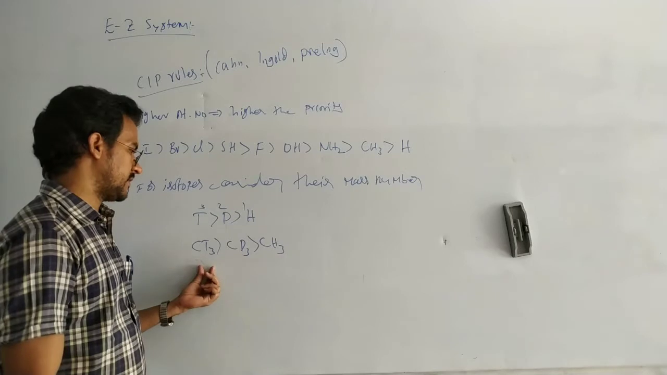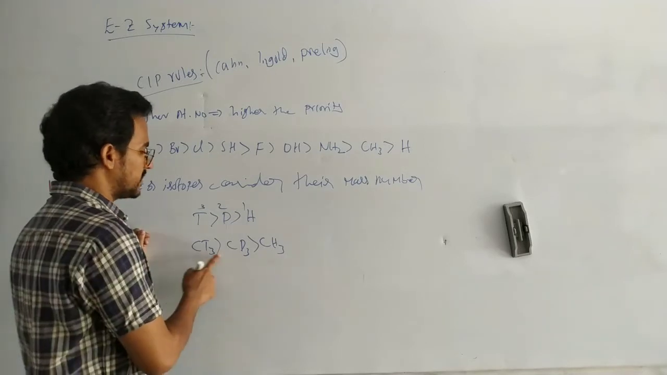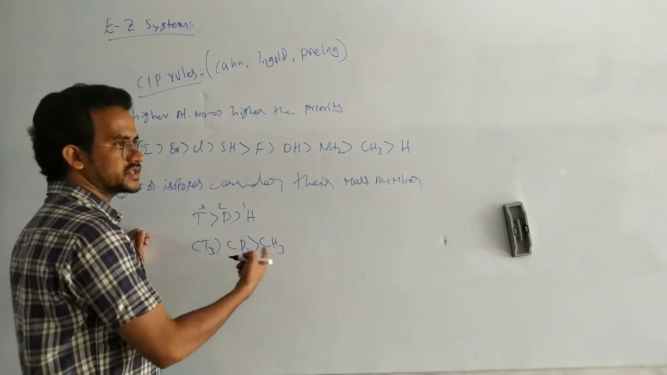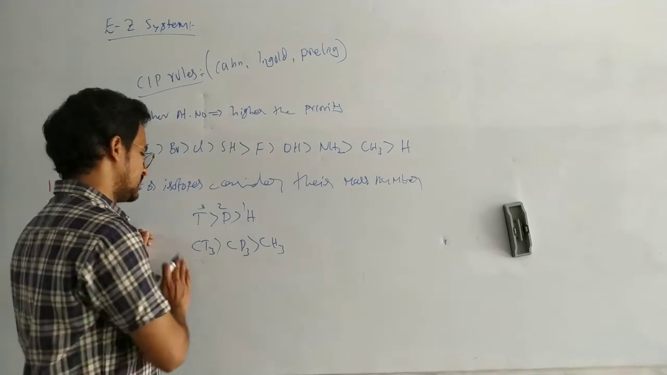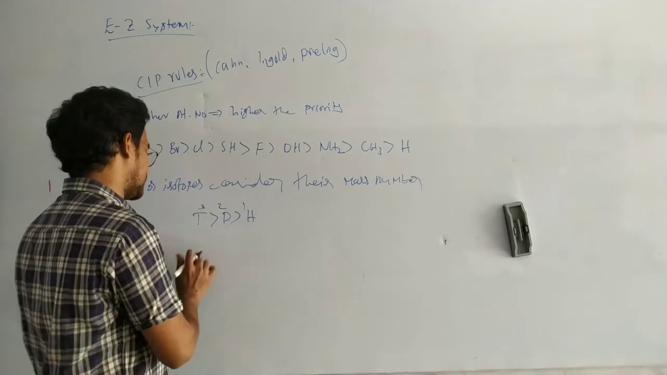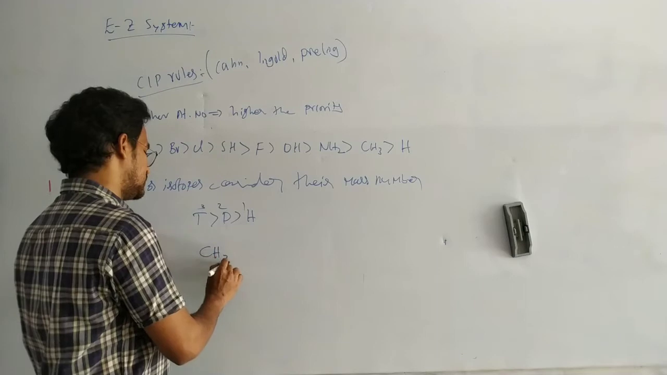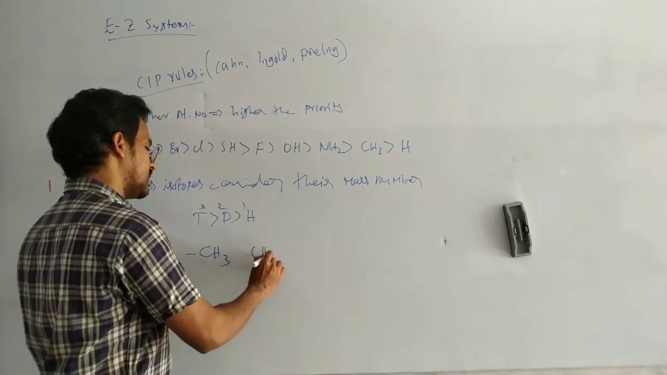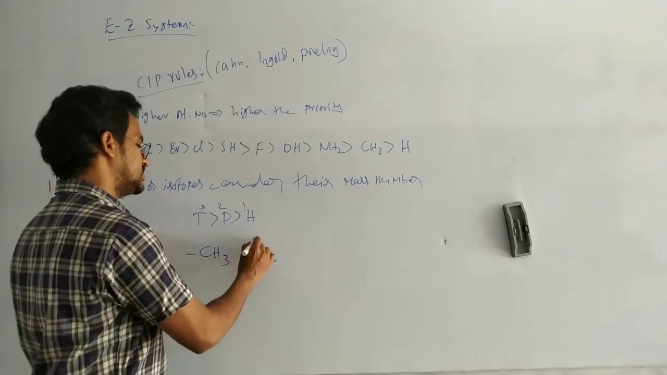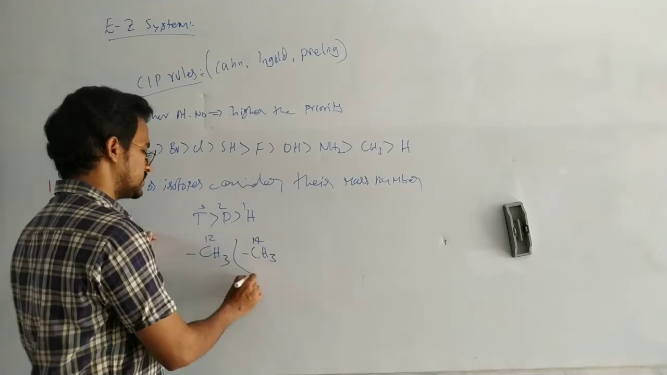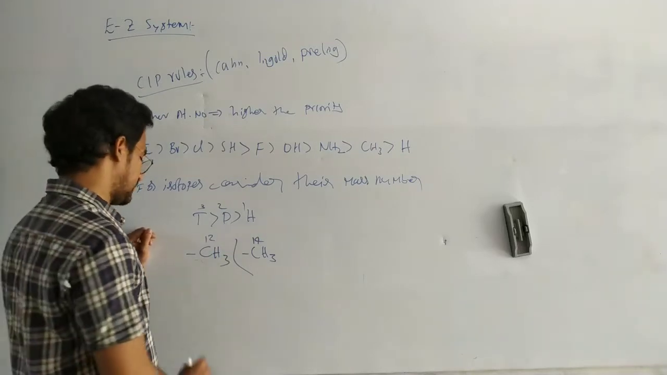CT3. First, in this case carbon, carbon, carbon are the same. Then next you have to proceed further. Or you can write like this: CH3 and CH3. This one is carbon-14, this one is carbon-12. So C14 has a high priority.